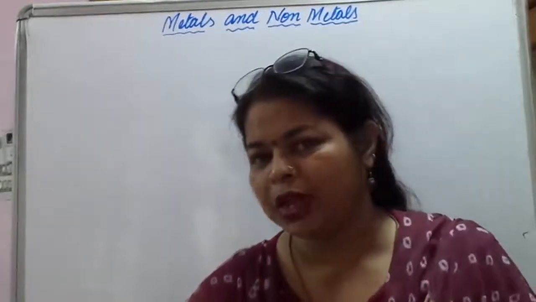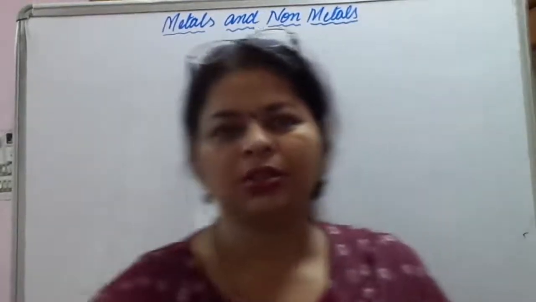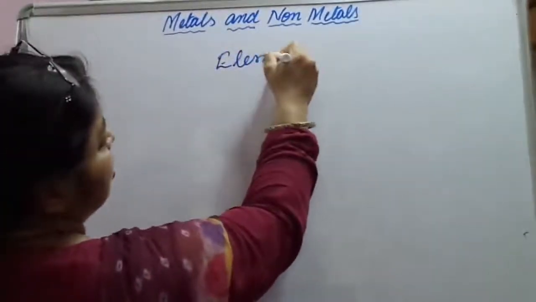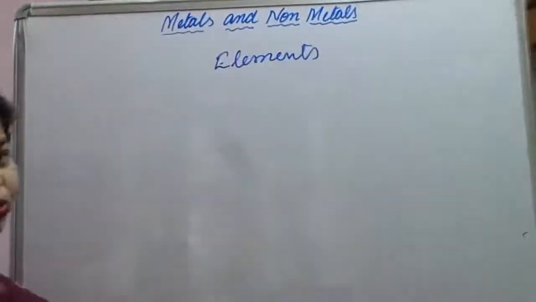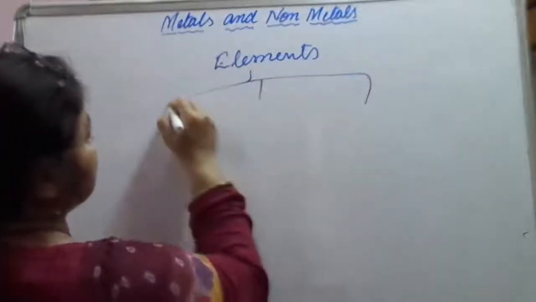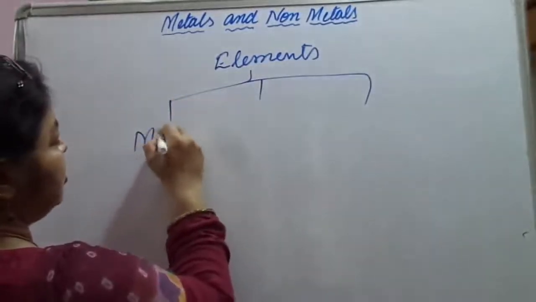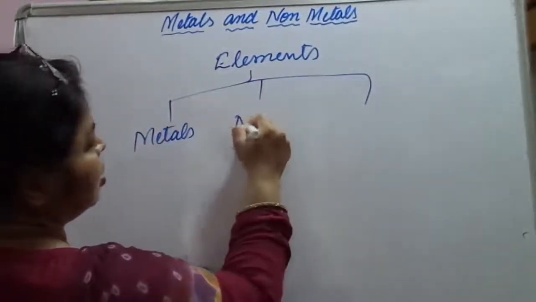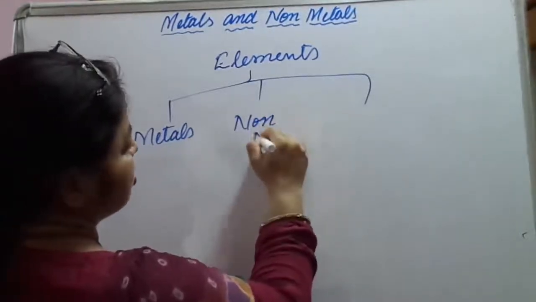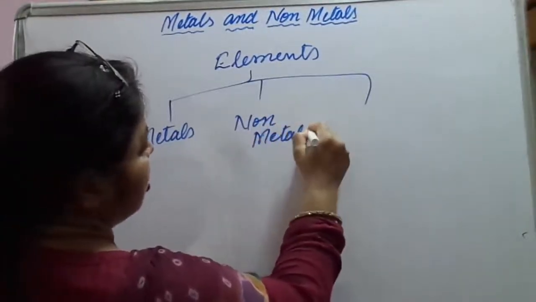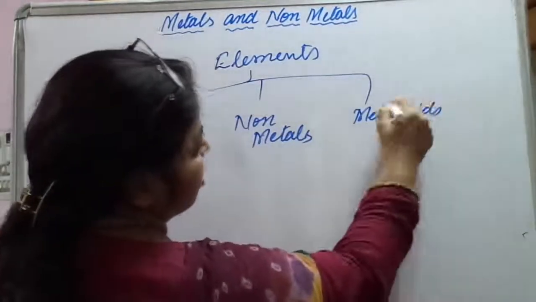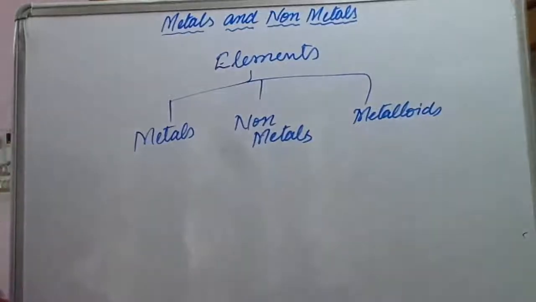How many types of elements are there on earth? Elements can be classified into how many types? They can be classified into 3 categories. And what are they? Metals, non-metals, and metalloids. I hope you have recalled.